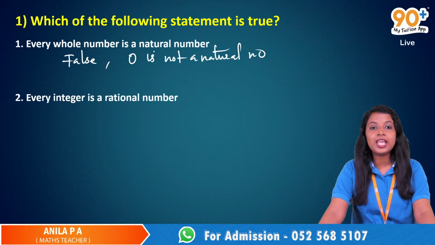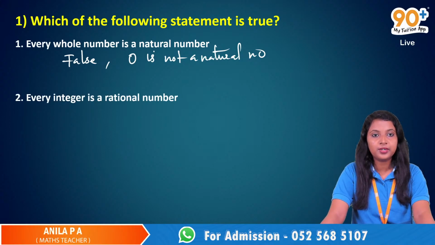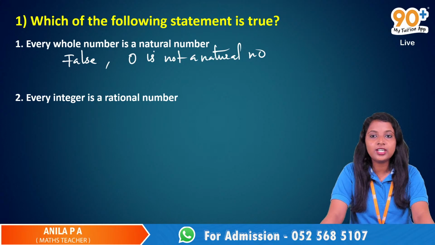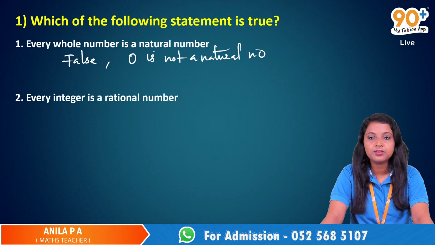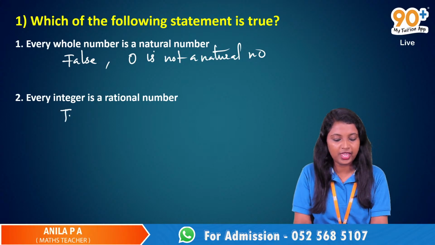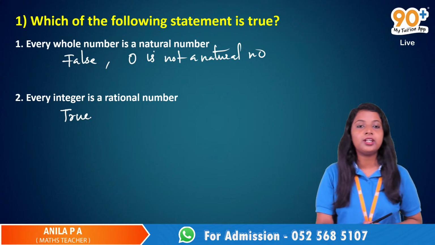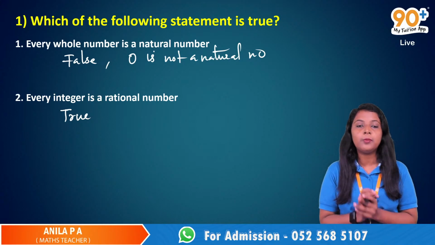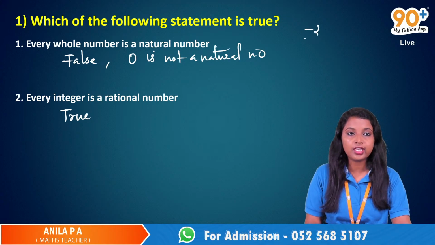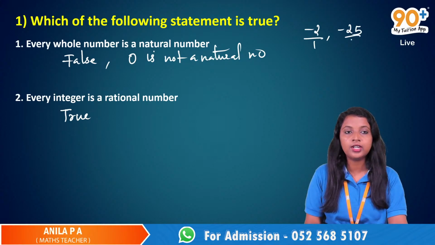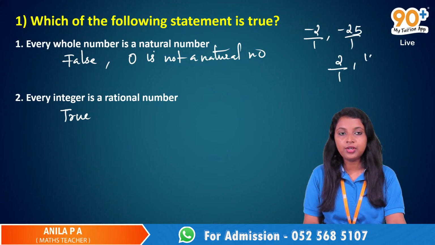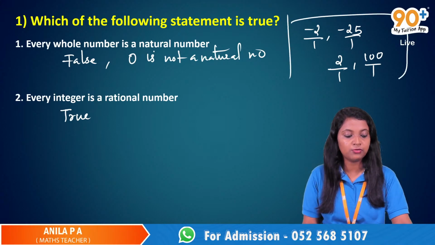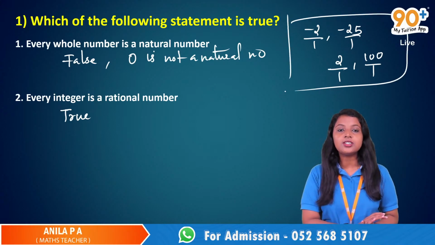All whole numbers are not natural numbers, but every natural number is a whole number. Then the next statement, every integer is a rational number. True. Yeah, okay. Every integer is a rational number. We can express every integer in the form p by q. We can take any integer, negative 2 by 1, negative 25 by 1, then 2 by 1, 100 by 1. So, every integer is a rational number.